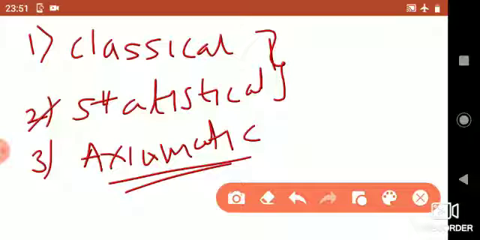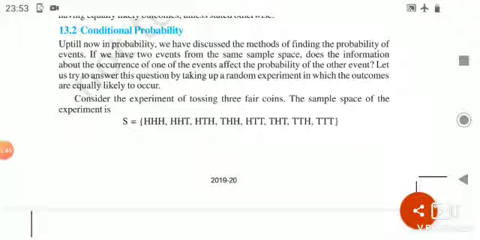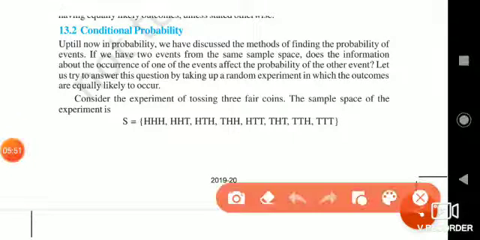To understand this approach, we must know a few basic terms, namely random experiment, sample space, events, sample points, complementary events, impossible event, sure event, etc. These are the important keywords which are helpful to study this year's probability. Dear students, in this year's syllabus, we are going to study the new probability which is called conditional probability.